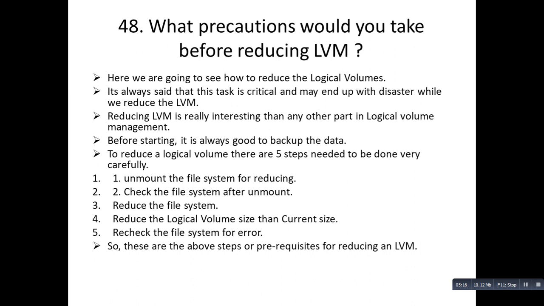To reduce a logical volume, there are 5 steps that need to be done very carefully. The first step is to unmount the file system for reducing. You know that there is a file system, so you have to first unmount it. Check the file system after unmounting, whether it's properly unmounted or not. Reduce the file system. Reduce the logical volume size to the desired size. Then recheck the file system for errors. So these are some of the steps, or you can call them prerequisites, for reducing an LVM. I will make a video where we will create an LVM, reduce and extend it with practical.